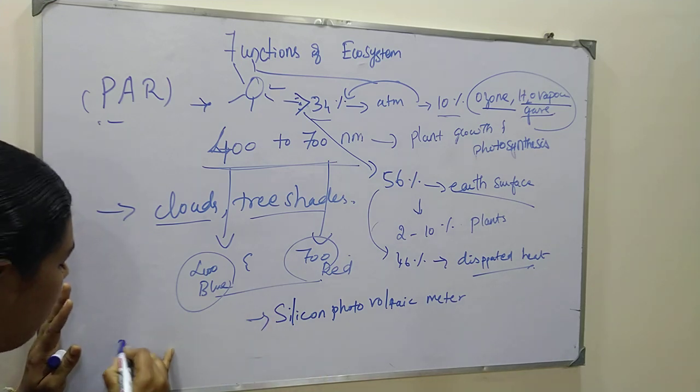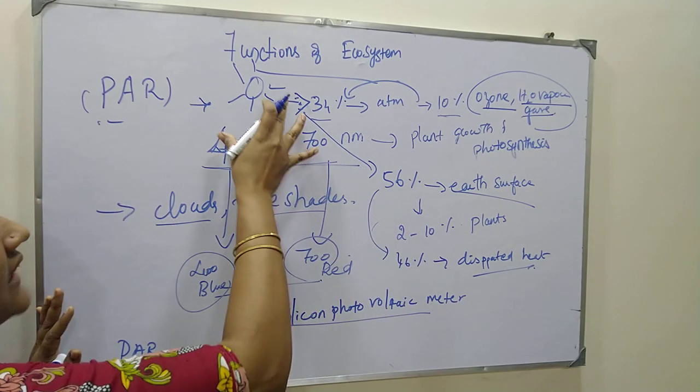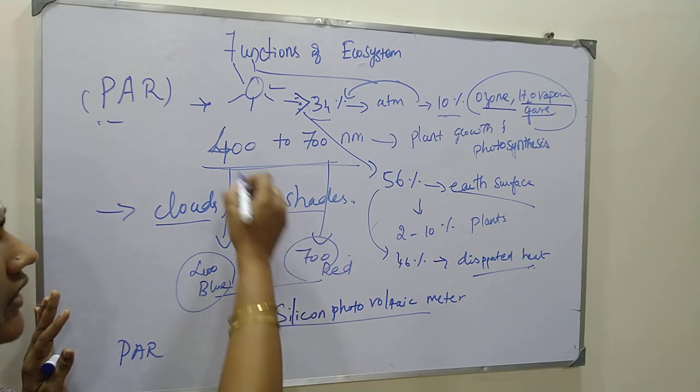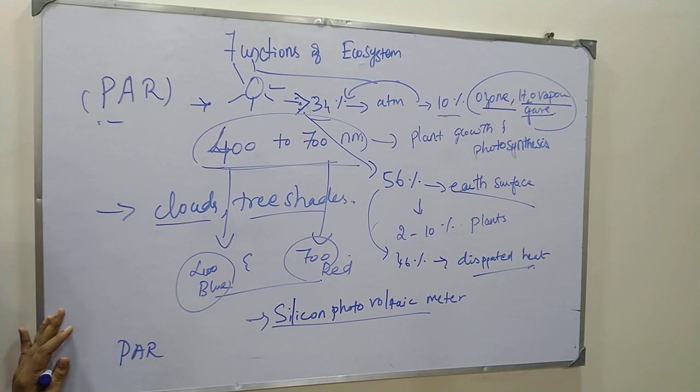So what is the power value? This is the instrument which is used to detect our sunlight at a particular wavelength from 400 to 700 nanometers. What is the value of PAR actually?